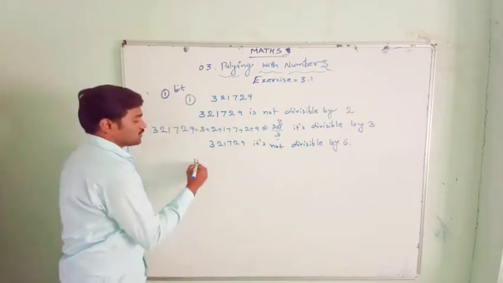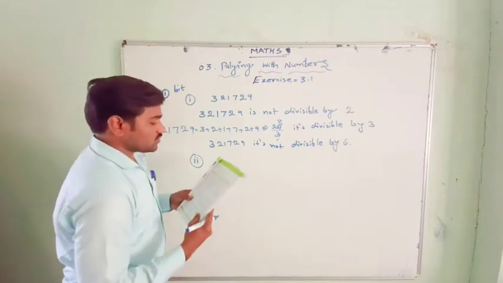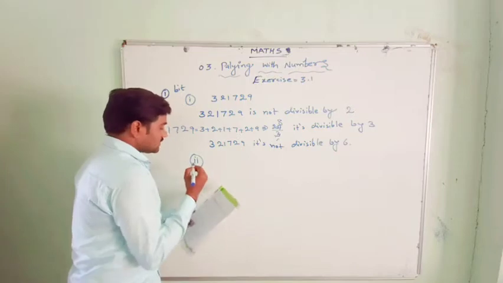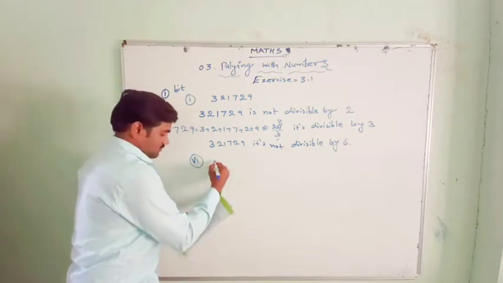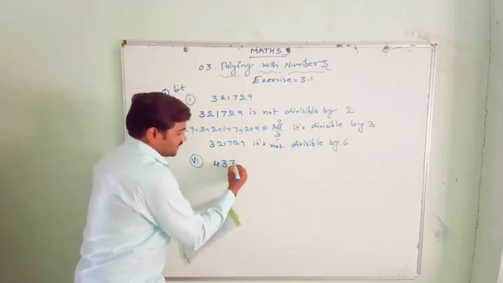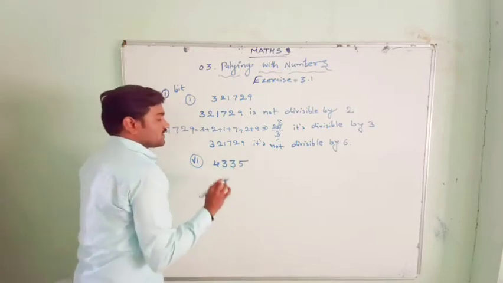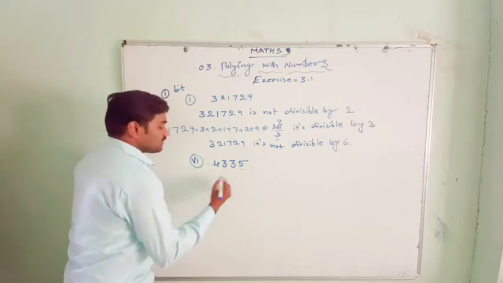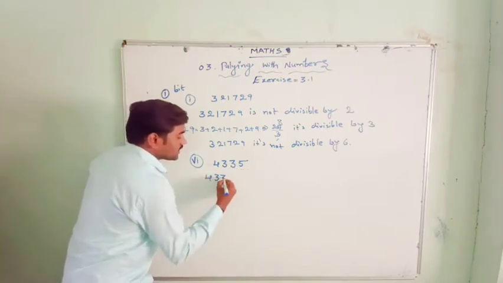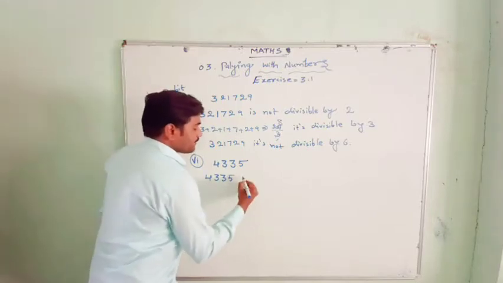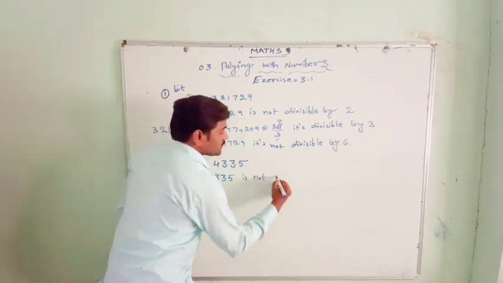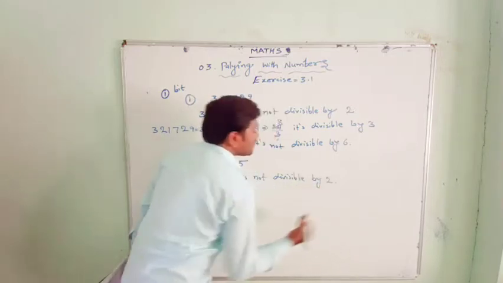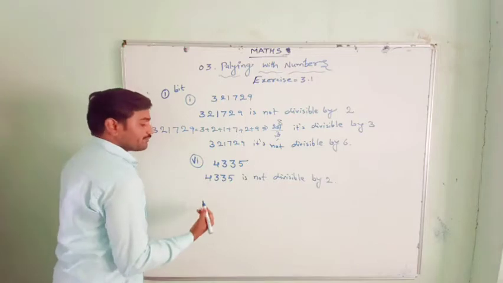I will tell you one more question in this bit. There are 8 problems, so I will teach you only one more. Let me take the 7th question, 4,335. Is this number divisible by 2? No, it is not divisible by 2, because the unit place digit is not an even number.